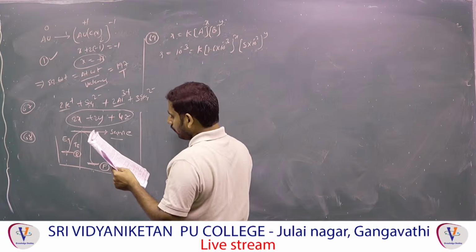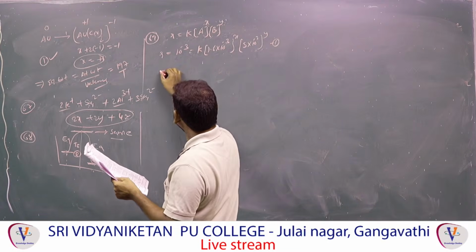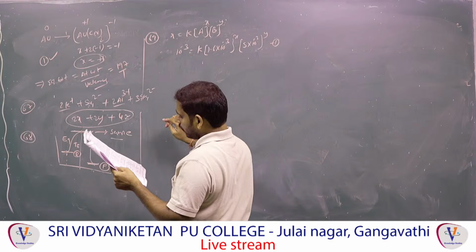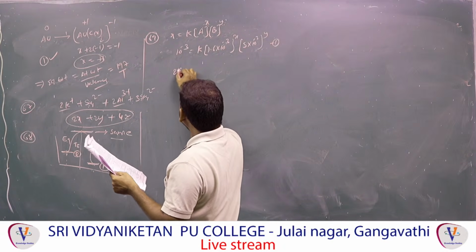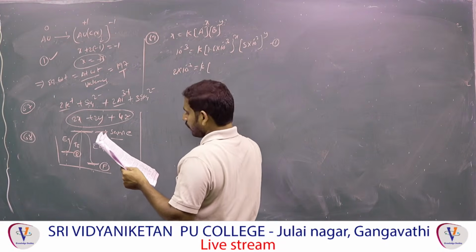Next, experiment 3. Rate 2 into 10 power minus 3 is equal to K into concentration of A, how much?